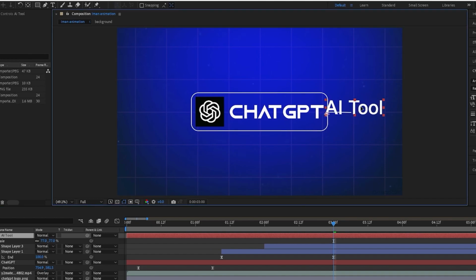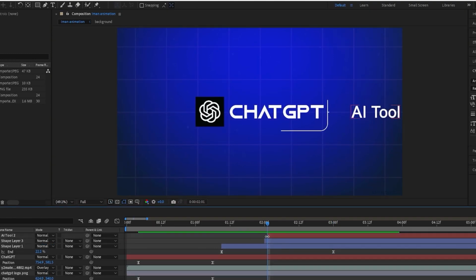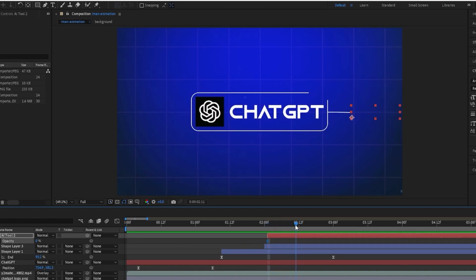Scale it down a bit, S to open up scale, and just scale it down so it's just at the edge basically. You want to trim it there whenever you want it to start. Press T for opacity, keyframe it at the start, turn it down to 0. Go forward a bit until where you want it to fully show, increase it to 100. Then you should have this fade in effect. Increase it a bit more, and then it's a bit nice, maybe a bit more. And yeah, it's got this nice fade in effect.